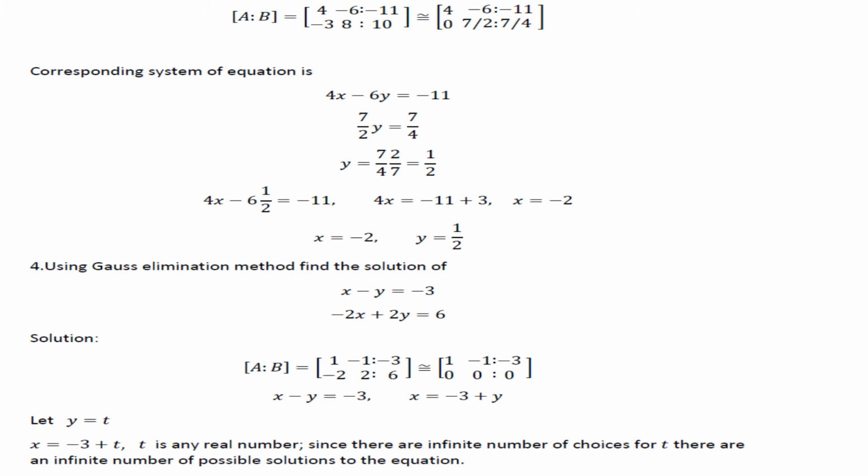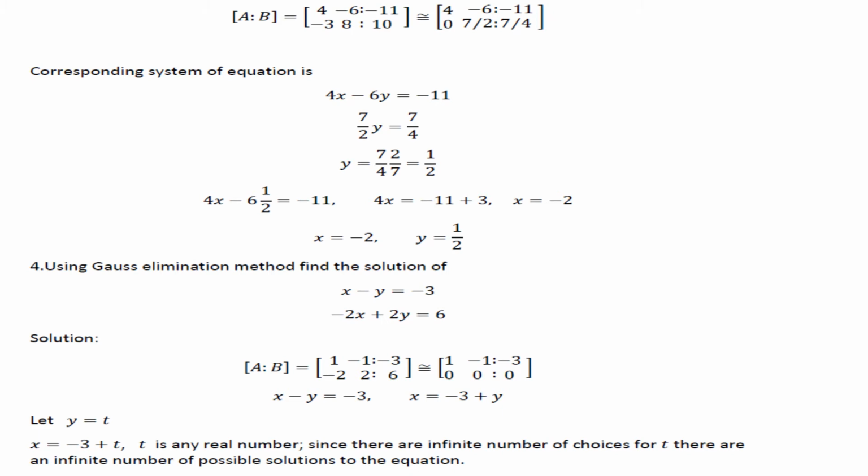So from that y is equal to 1 by 2, and from the value of y we can find the value of x, and we got the value of x as minus 2. So here the rank is 2 and the number of unknowns is 2. So rank of A is the same as rank of AB, which is equal to the number of unknowns, equal to 2. That means we are getting a unique solution in this problem. That's why we are getting x is equal to minus 2 and y is equal to 1 by 2.